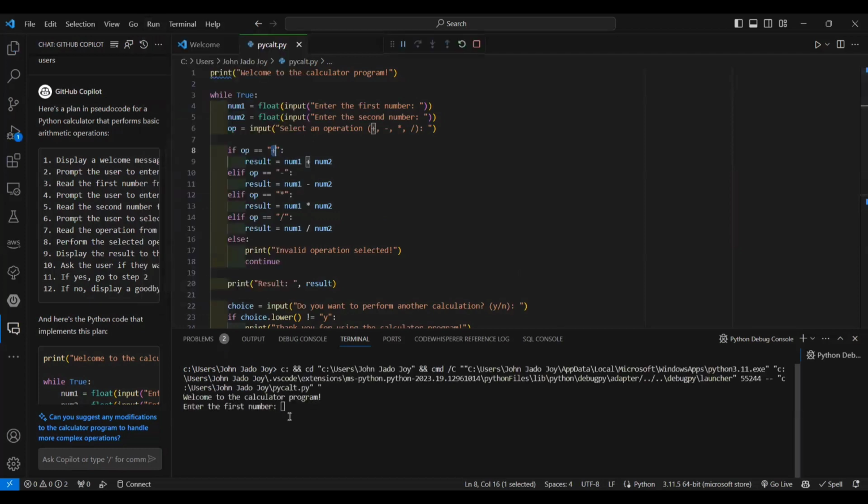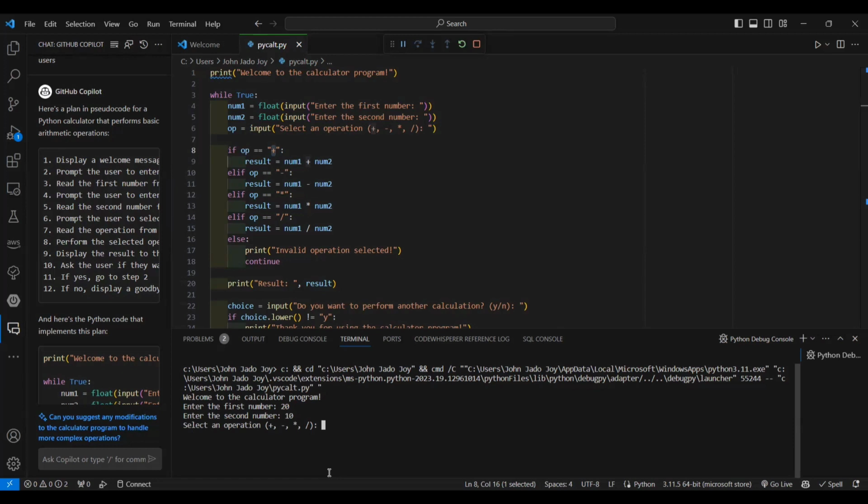Welcome to the calculator program. Enter the first number, I'm giving 20. Enter the second number, I'm giving 10. Next, enter the operation. Imagine, guys, if you would have done this on your own, you may need to think a lot, unless you are a pro in Python, or unless you have lots of experience in devising all these programs. Otherwise, for a new joiner or a newcomer, it would have been so tough. So in that case, this GitHub Copilot chat could be a great companion for you guys.